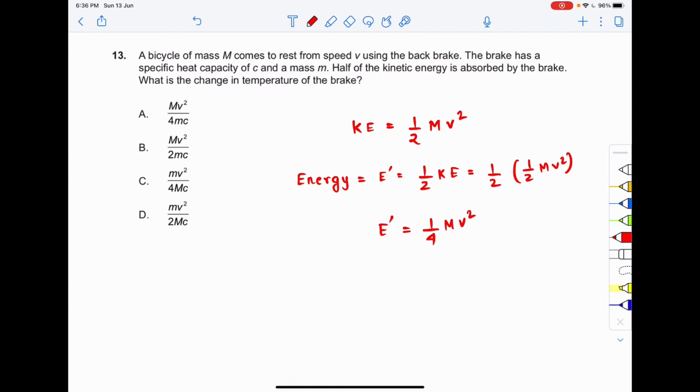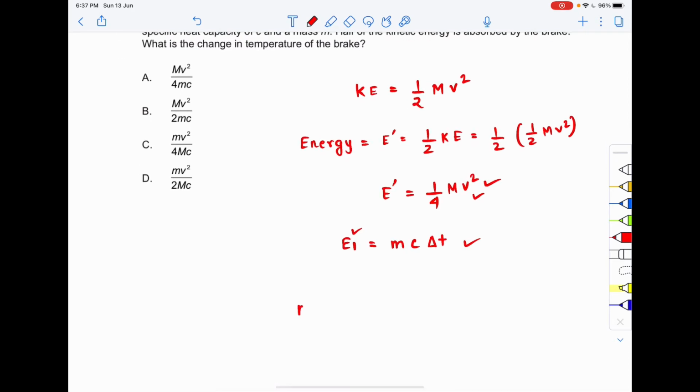So when the brake converts the energy into thermal energy, there will be an increase in temperature, right? So they are asking what is the change in the temperature of the brake. So what will be the thermal energy? Mass of the brake, into specific heat c, into delta T, right? And these two energies should be equal. Why? Because the brake absorbs half of the kinetic energy and converts it into thermal energy, right?